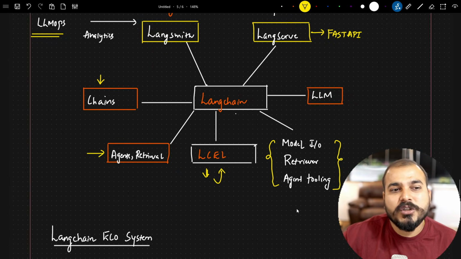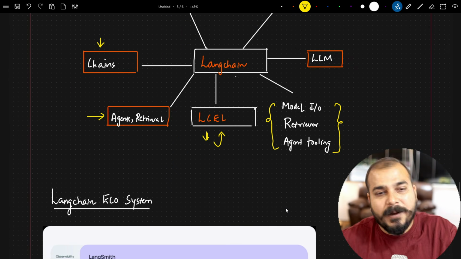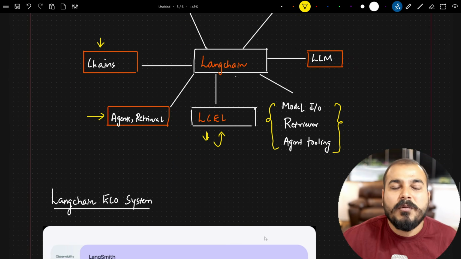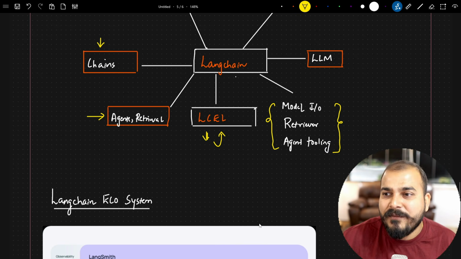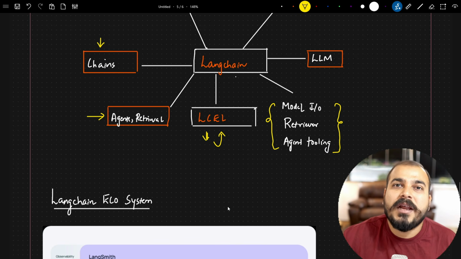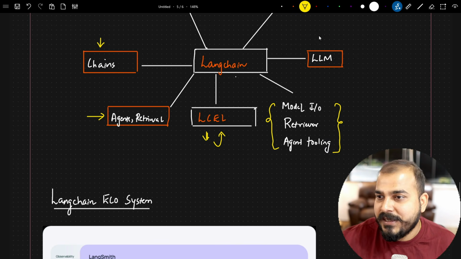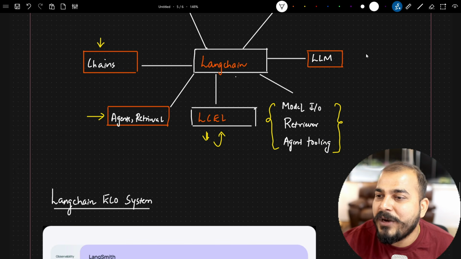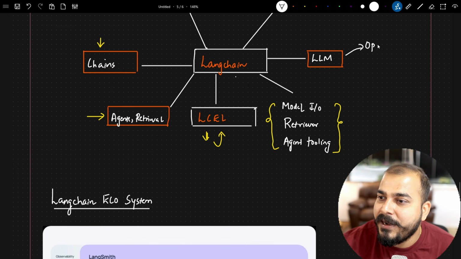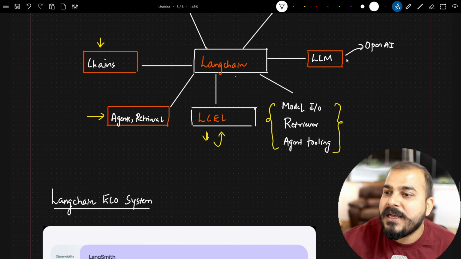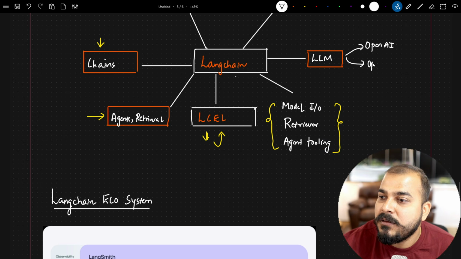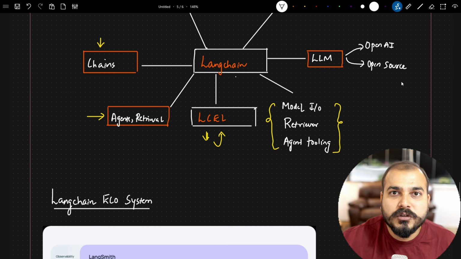Now see guys, one of the questions that I get from many people is, hey Krish, I'm using this specific LLM model. I don't have OpenAI access. I don't have API access. Tell me what should I do? Many people say, hey Krish, I don't have a credit card for OpenAI. Can you show me some examples with respect to open source models like Google Gemini or Mistral? What about open source models?